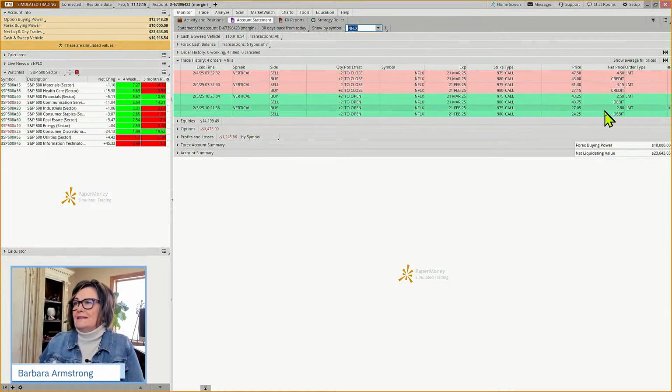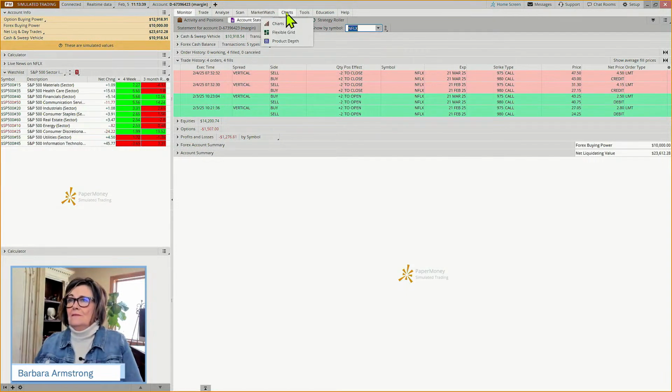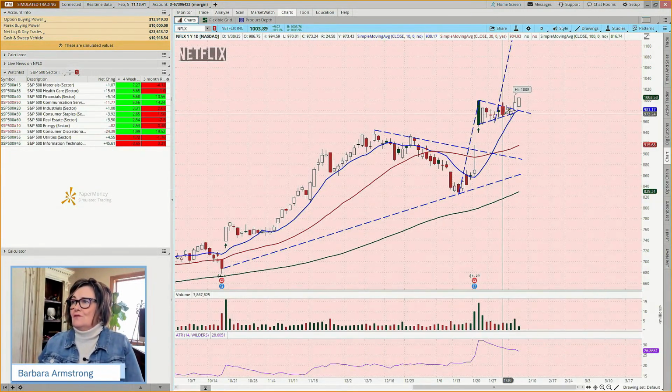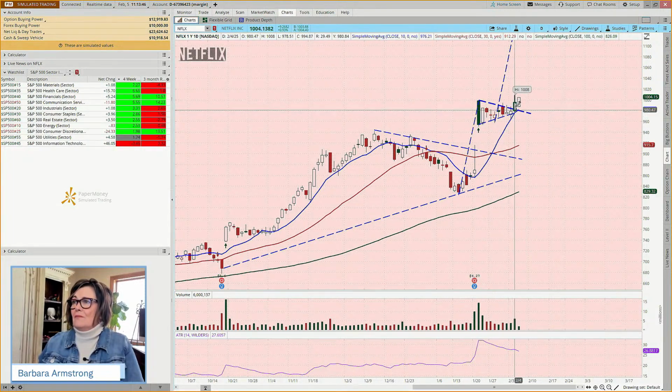I'll put these in a little mini session, but we ended up hitting our targets on both of these right when the market opened on Tuesday. We got like an 80% return on our risk in one day, and the other was more like 40%, but there will be a mini session posted on these.